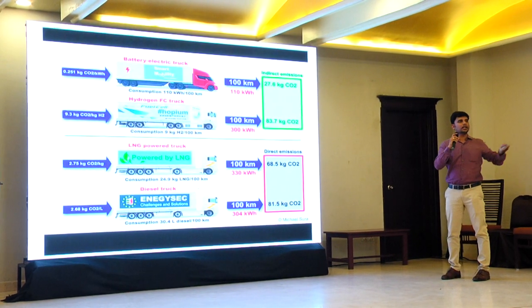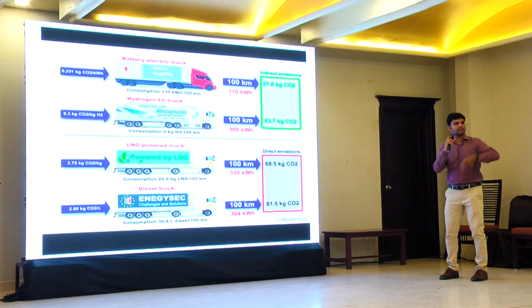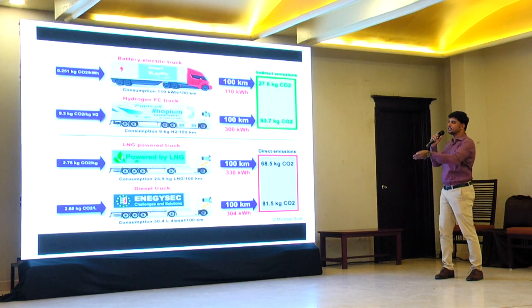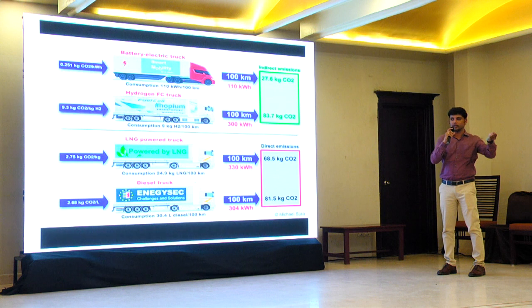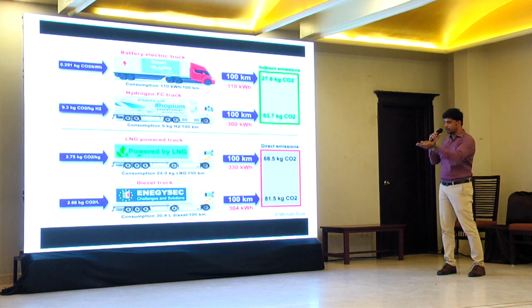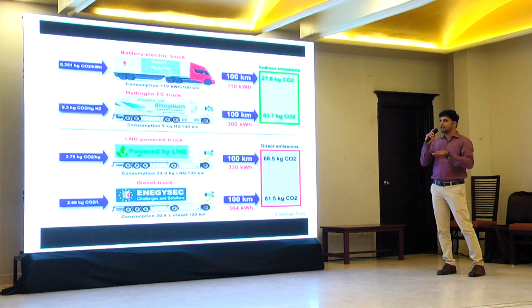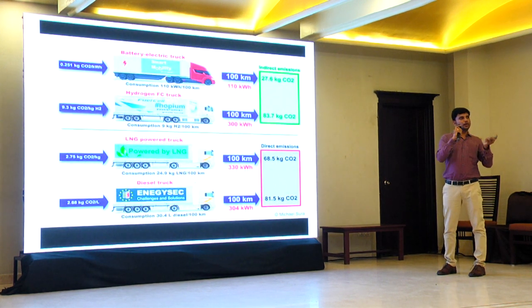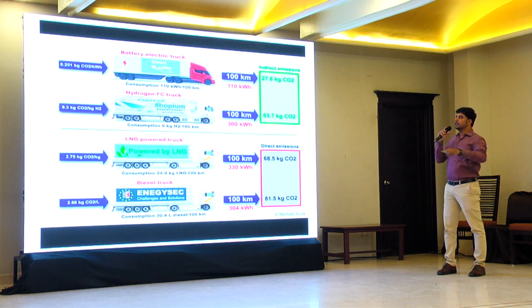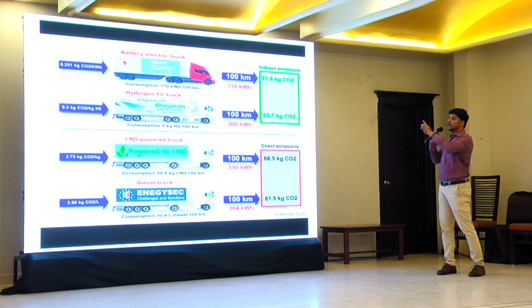For Puducherry, you have electric buses traveling from Puducherry to Chennai. You can consider different scenarios: an electric bus, a gas bus, a diesel vehicle, and hydrogen. In this case, we have fuel efficiency as one aspect. Then, when it comes to emissions, the source again plays a major role.